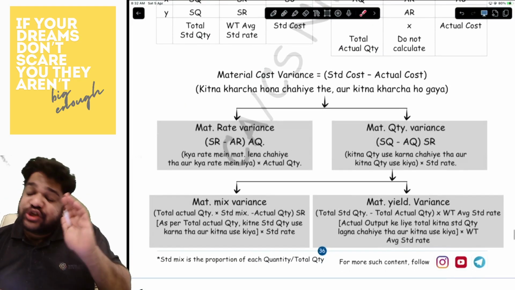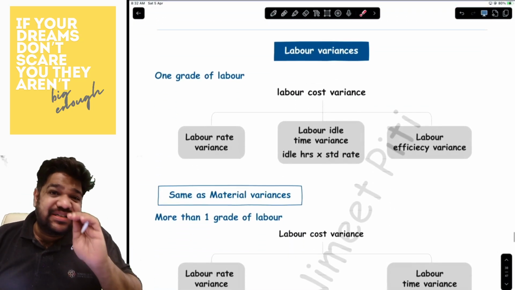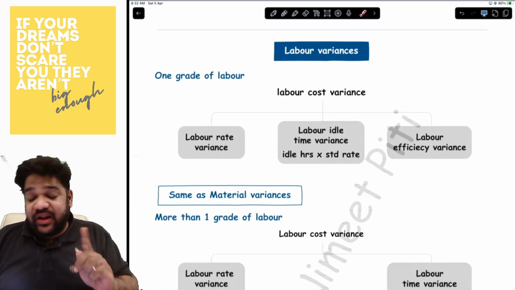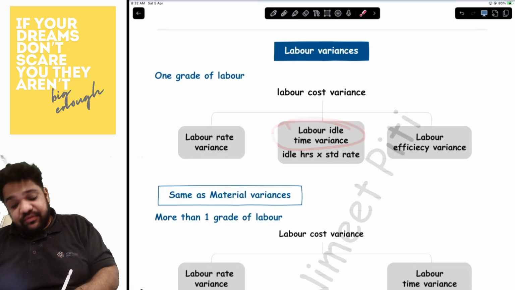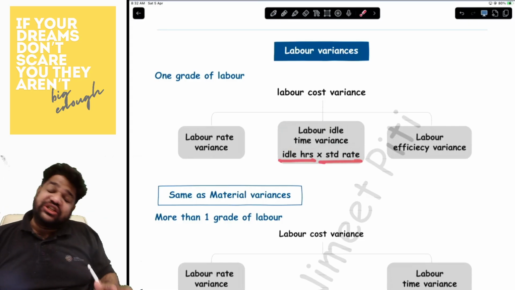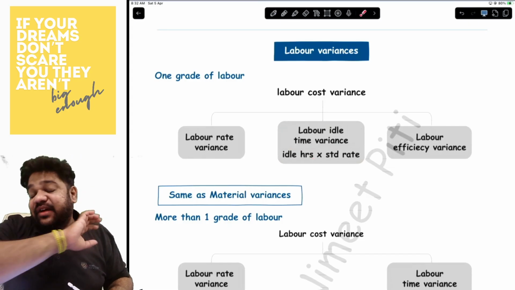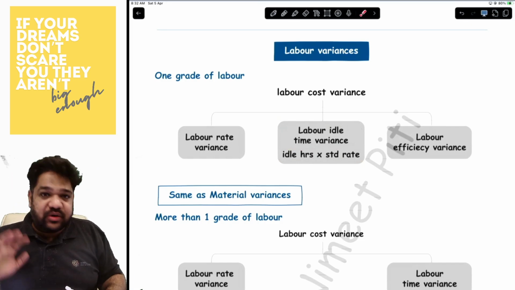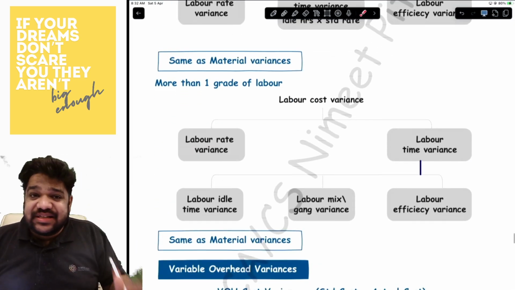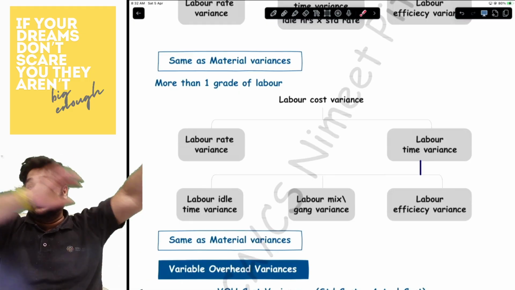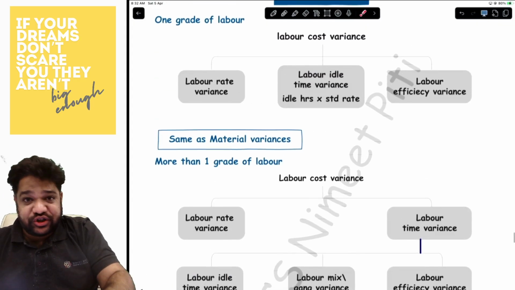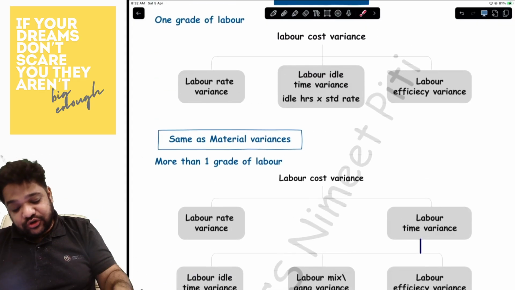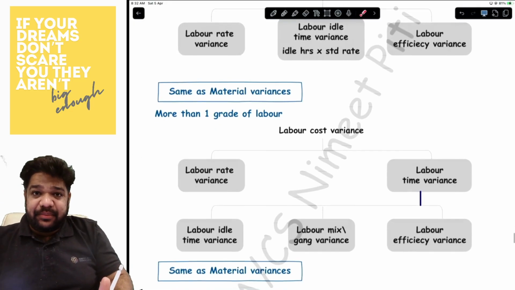Now, once you get this, labor is exactly the same. There is only one new variance in labor, which is the idle time variance, which is basically idle hours into the standard rate. And idle time variance will always and always be adverse. Same is with if you have multiple grades of labor. So if you have only one type of labor, then you will have this first table. If you have multiple grades of labor, then you will have the table like this.